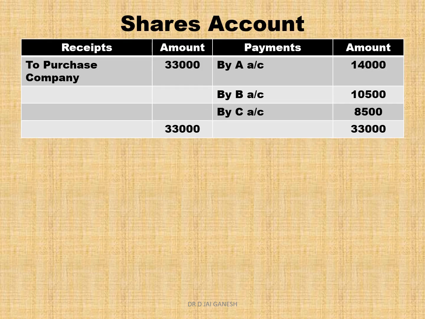Next, how do you prepare the shares account? Now students, just to remember the previous slide. In the previous slide, in the purchasing company account, on the credit side, you have written by shares. There it is credit, here it is debit. So on the debit side, you write 33,000.